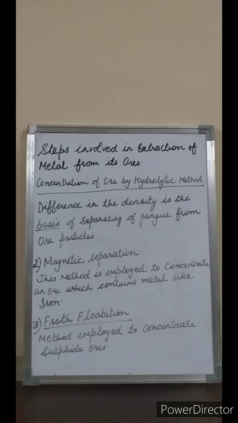So what is the procedure followed for this, students? In this technique, the crushed and powdered ore is taken in a big tank and a sufficient quantity of water and foaming agent are added to it. When compressed air is passed through the mixture, it is agitated and froth is formed. The particles of the mineral stick to the froth and rise up to the surface and overflow. The concentrated ore is collected in another tank and the gangue remains in the original tank.